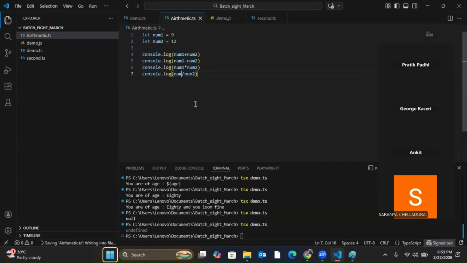Let me do 2 divided by 1. It will be 1 point something, so it will show 1 only.